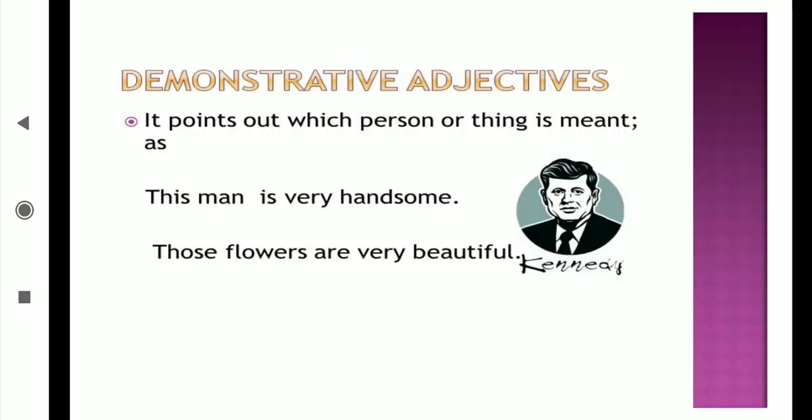Then demonstrative adjective. Demonstrative means what, students? Last year also I said to you, demonstrative means point out. By which finger do we point? With the pointer. And when we point out, that time we say this, that, those.